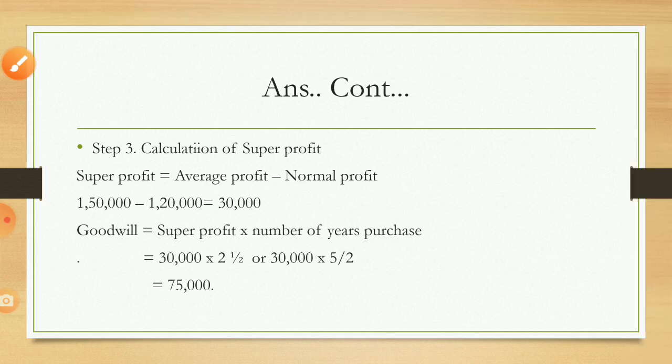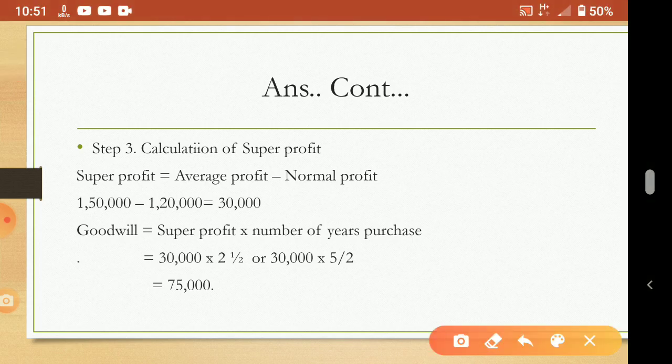Now what to do? Super profit. So calculation of super profit. Super profit I already told you what to do. Average profit minus normal profit. So from average profit you deduct normal profit. So average profit we already calculated 1 lakh 50 and normal profit also calculated 1 lakh 20,000. So super profit is 30,000.